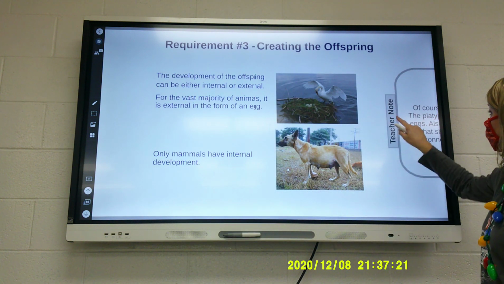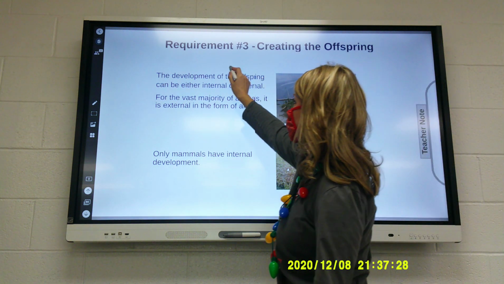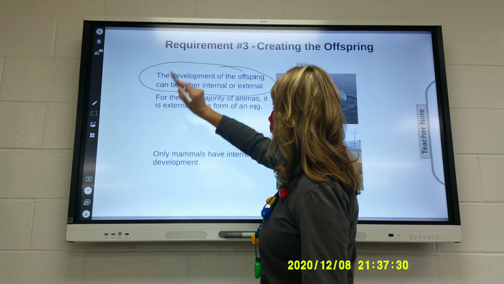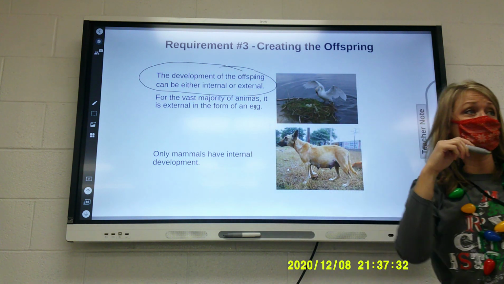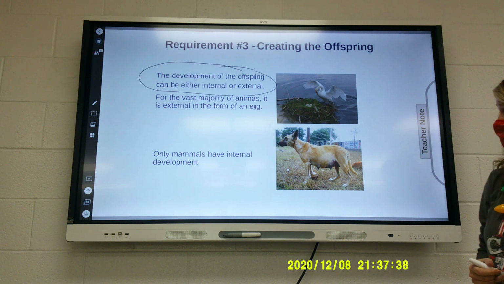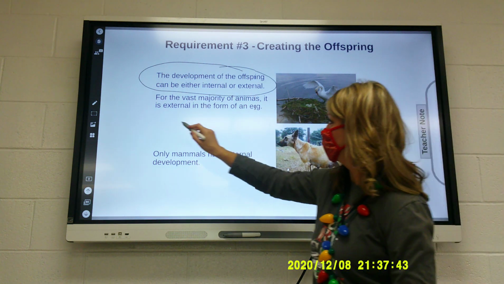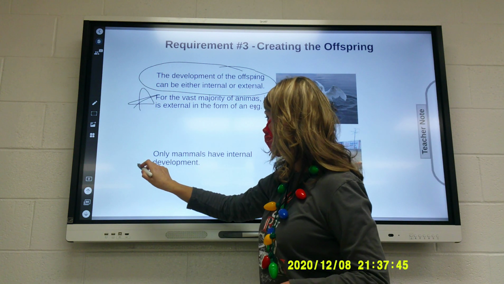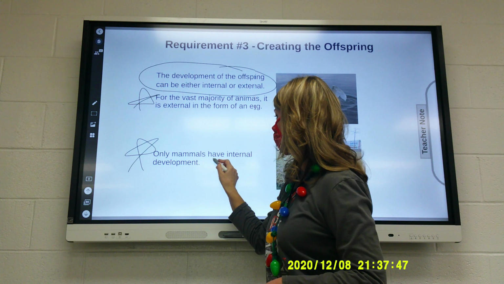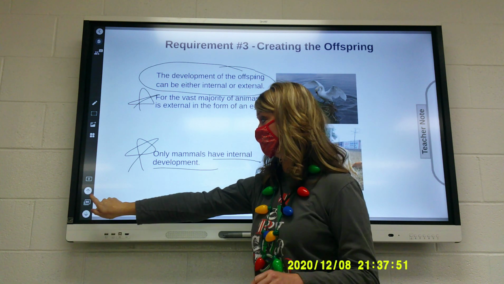Requirement number 3, create the offspring. The development of the offspring can be internal or external. So if we're talking about laying eggs, that would be external. If we're talking about inside the female's body is where the baby develops, that's internal. For a vast majority of animals, it's external in the form of an egg, and only mammals have internal development. Not fertilization, but development.